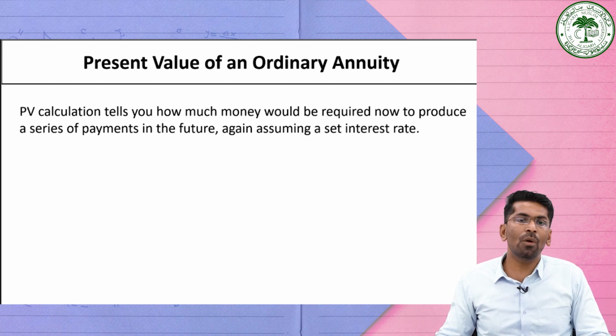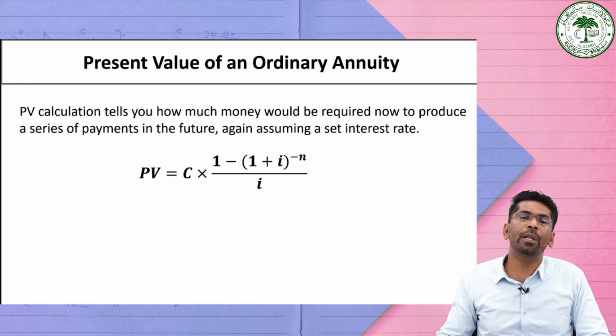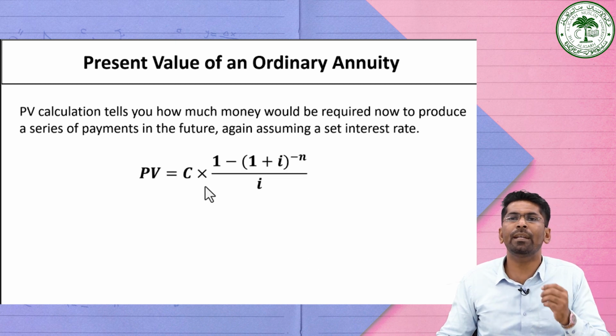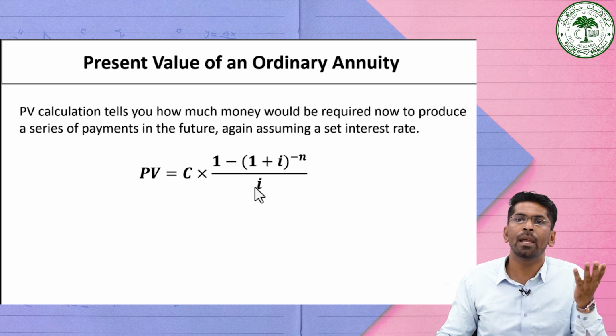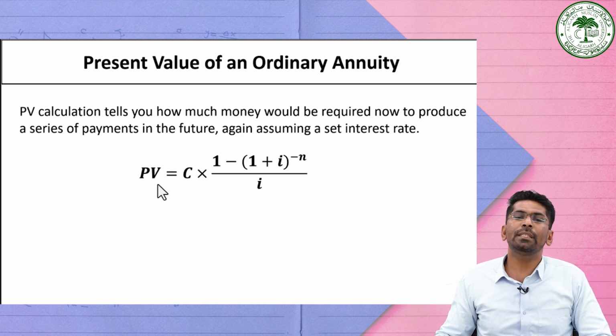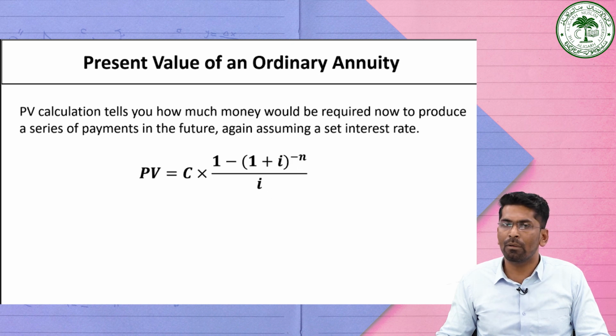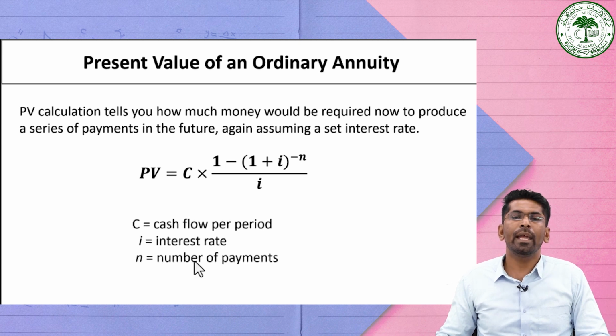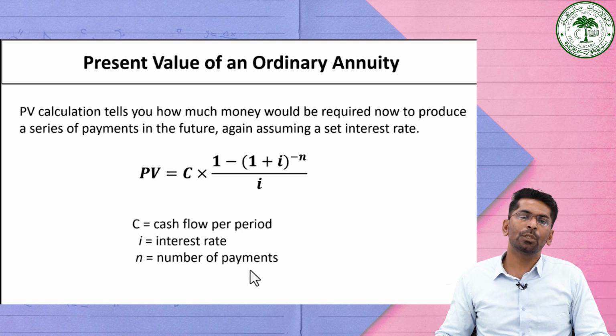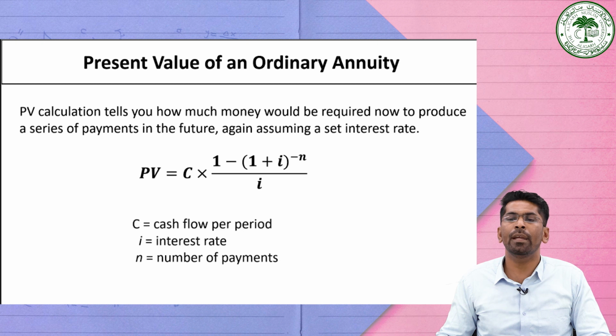So here we can find out the present value of an ordinary annuity by using an equation with a few small differences compared to the previous formula. See here, the present value is equal to C into 1 minus (1 plus I) raised to the power minus n, divided by I. Here PV is the present value of the ordinary annuity, I is the rate of interest, and n is the number of payments. So by using this formula, we can find the present value of an ordinary annuity.